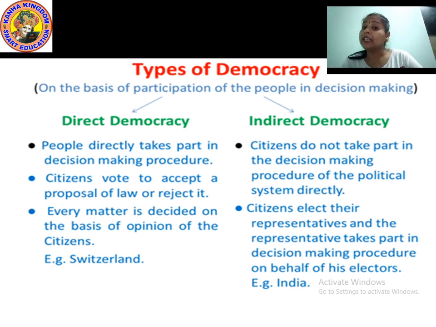But in decision making also, the same thing is happening. Over there, we give actual authority to these people to take decisions on our behalf. They take decisions for us without asking us, because they know what is good for us and what is going to be more beneficial for us.